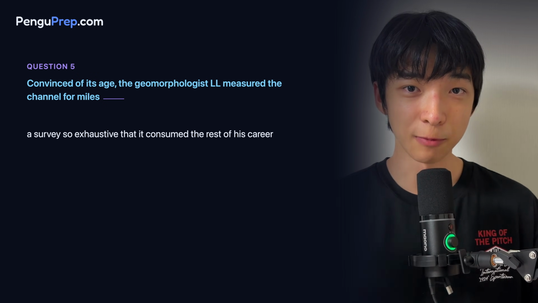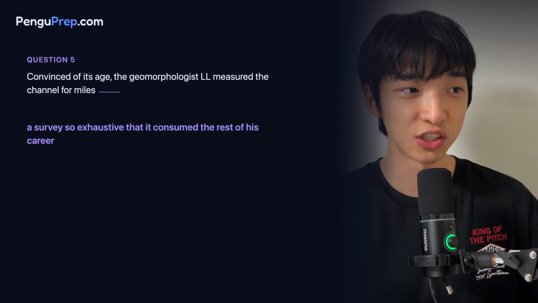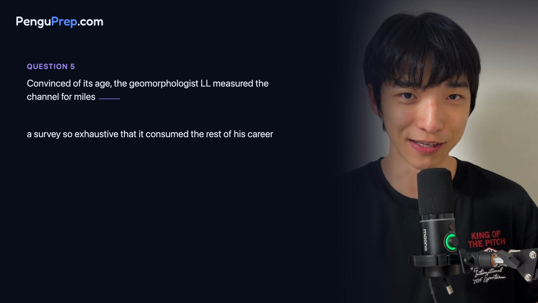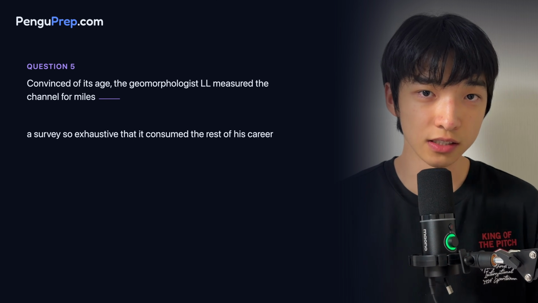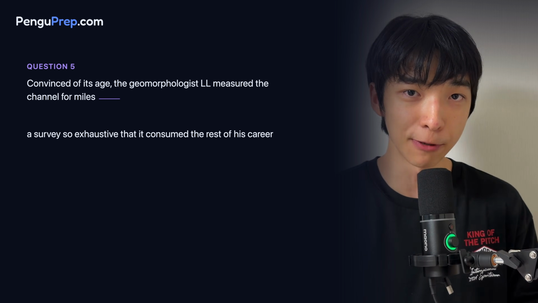The first piece is from convinced to measure the channel for miles. The second piece is from a survey to rest of his career. The first piece is independent. The reason is complicated. Remember from video 3 that if a noun and an independent clause are joined together by a comma, we can consider the whole thing to be an independent clause.